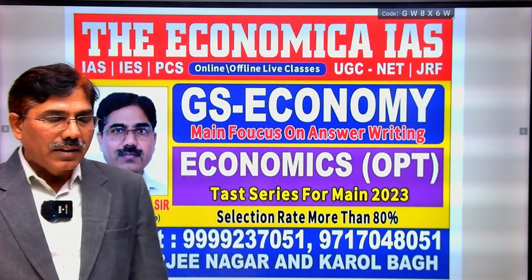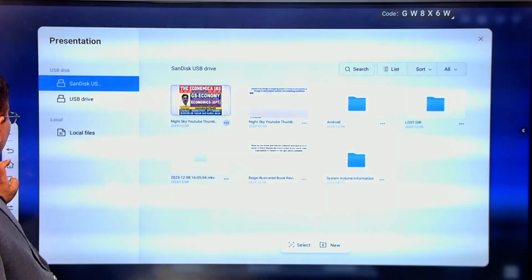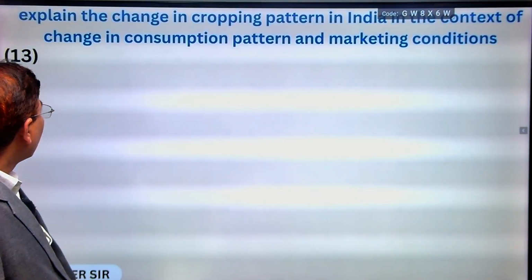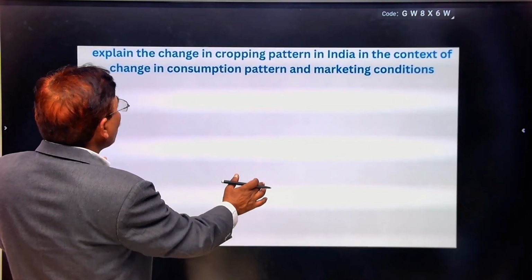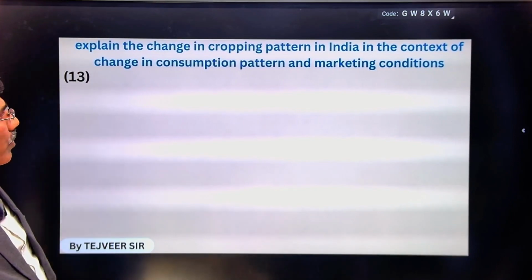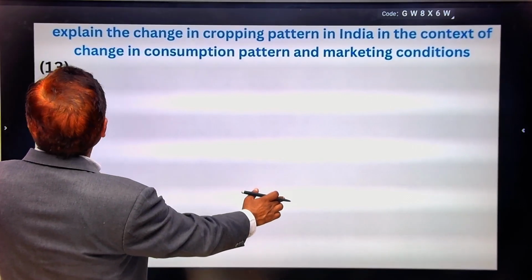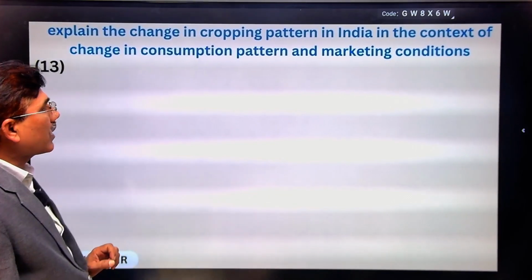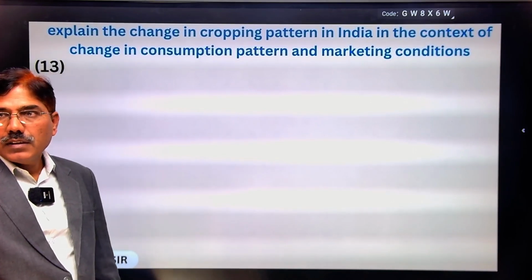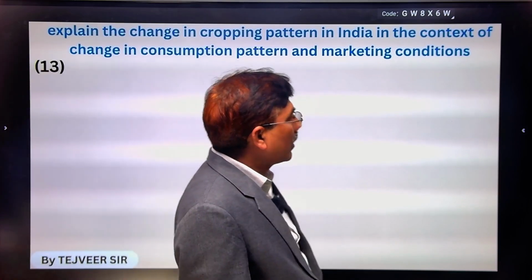And today my target is to discuss with you the 2023 General Studies third paper, Economy question number 13: Explain the change in cropping pattern in India in the context of change in consumption pattern and marketing conditions. Again think, what is the best strategy for writing this question?